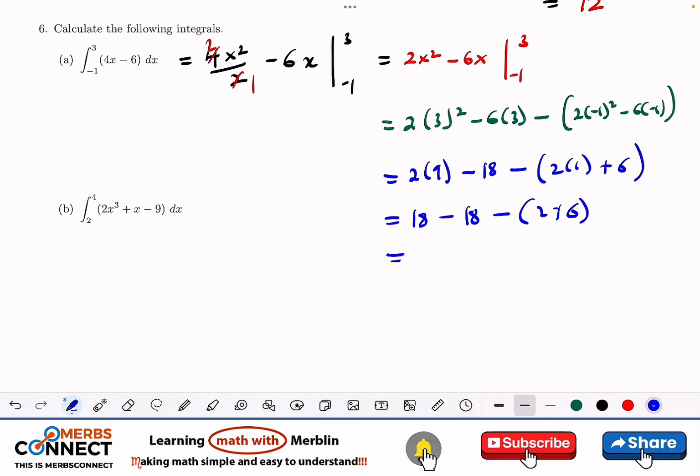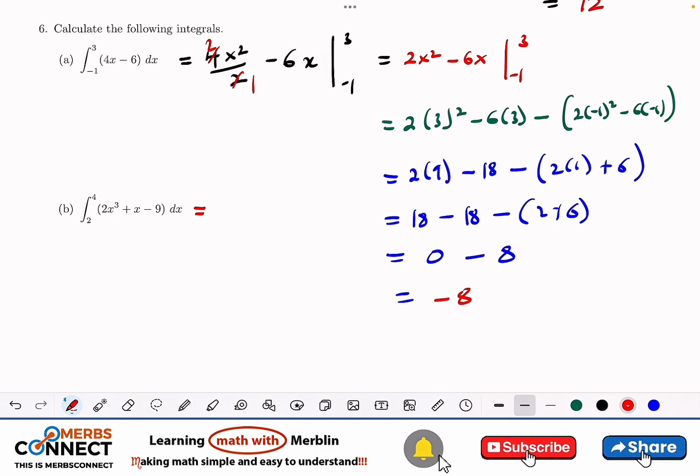And this is 0 minus 8. And we get a big minus 8 as our final result for the first one. Good. So let's look at the second one. Second one, the same fundamental theorem of calculus.